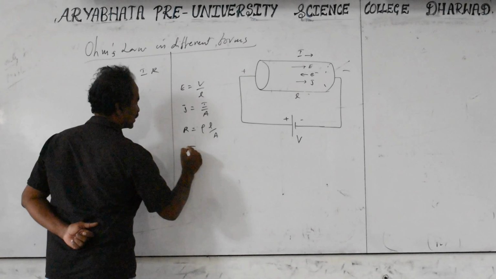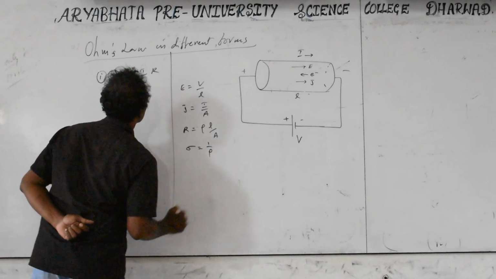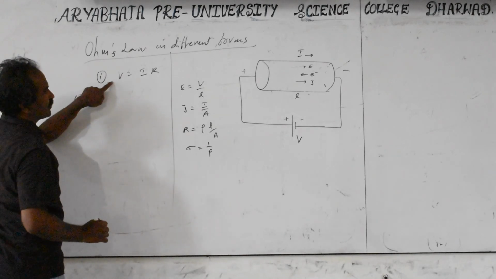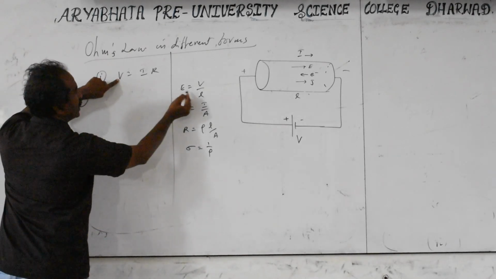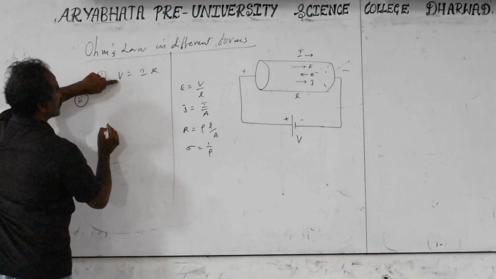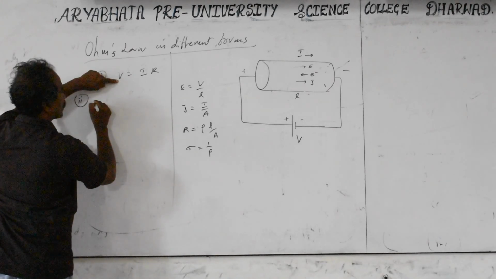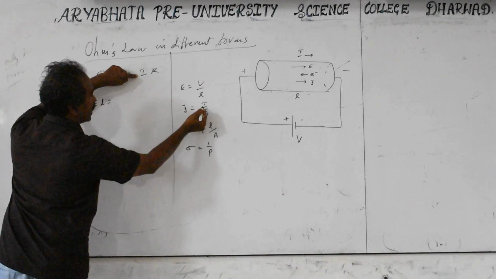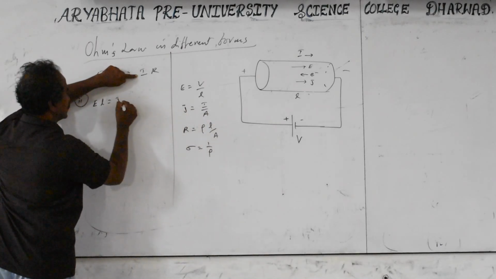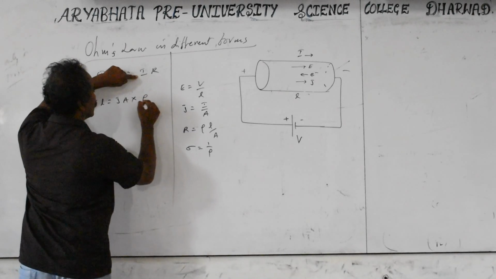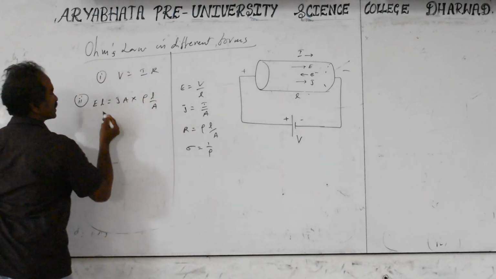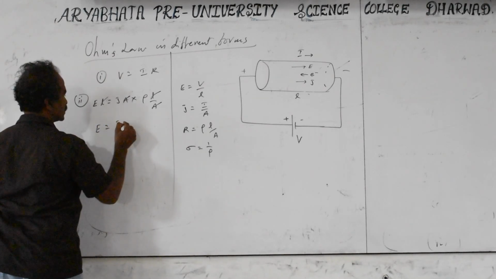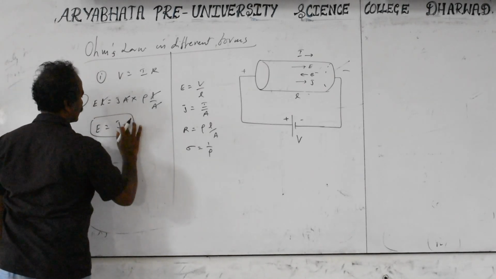And conductivity sigma is equal to 1 by rho. Second equation, you substitute for V. V is equal to E into L. So this is going to be E into L. J equal to I by A, so I equals J into A. R is equal to rho into L by A. Cancel the common terms, L cancels, A cancels. So E is equal to rho J. This is the second form of Ohm's law.